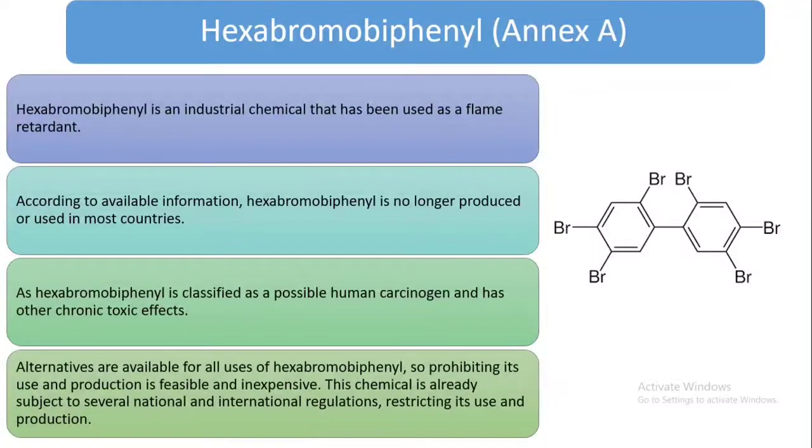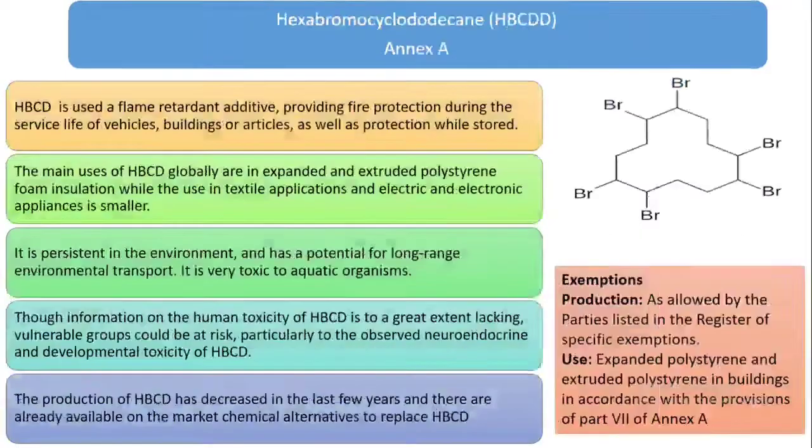Hexabromobiphenyl is classified as a possible human carcinogen and has other chronic toxic effects too. Alternatives are available for all uses of hexabromobiphenyl, so prohibiting its use and production is feasible and inexpensive. This chemical is already subjected to several national and international regulations restricting its use and production.